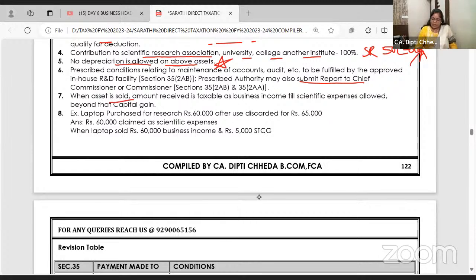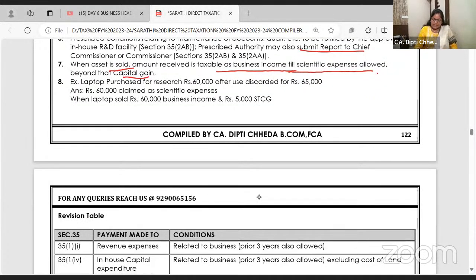When this asset is sold, the amount received is recorded as business income till the scientific research expense allowed, and beyond that, capital gain. Now what does this point mean? Immediately, in the Sarathi compiler I have given this example. Say a laptop is purchased for 60,000. Now a laptop is a capital expenditure, but you are using it for research, so 100% allowed. After use it is discarded for 65,000. So 60,000 you have debited in the P&L account. That same 60,000 will be treated as business income, and 5,000 will be treated as short-term capital gain.